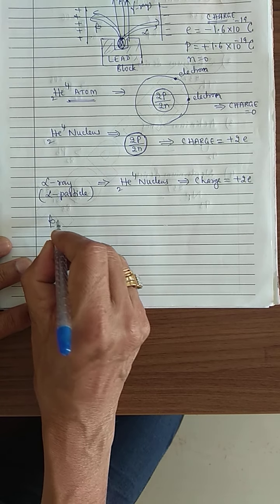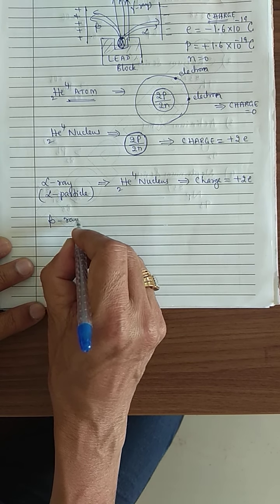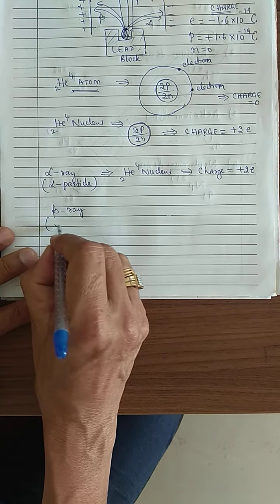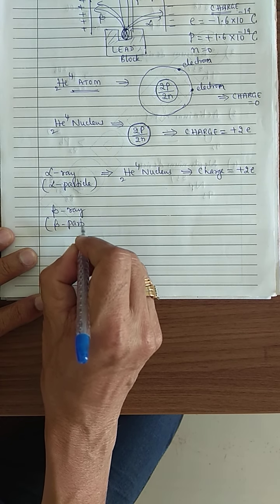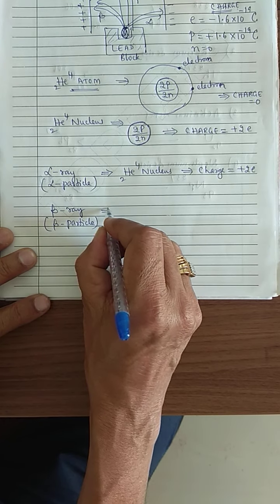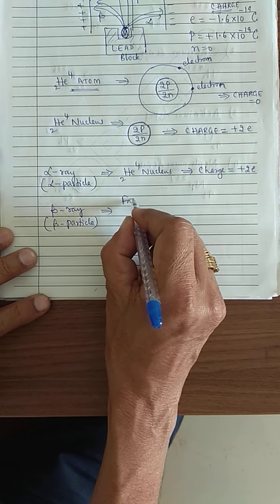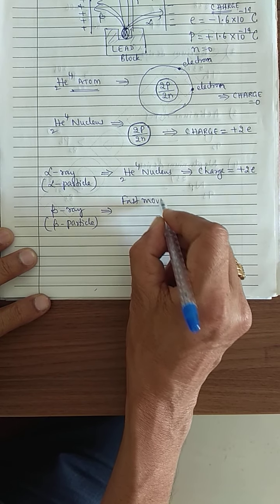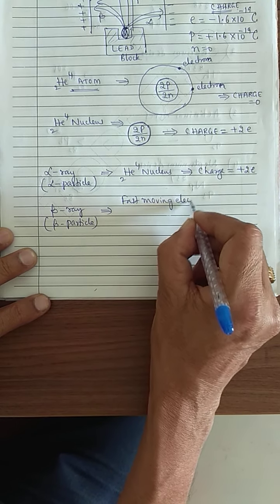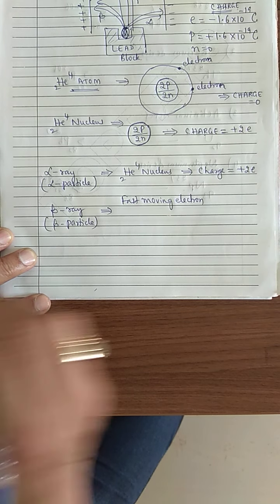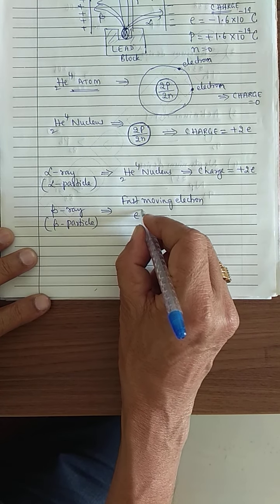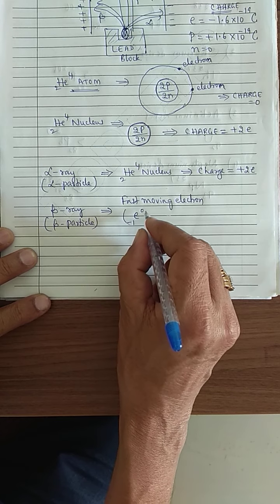Beta ray, or beta particle, is a fast moving electron, represented by e, 0, minus 1.